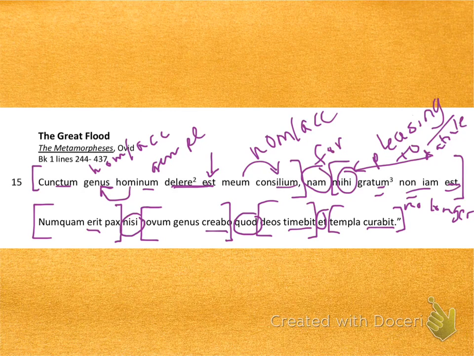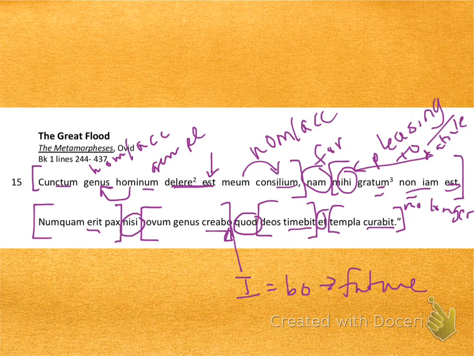Why? Or why not? Nisi, unless. Creabo. Do you see that creabo ends with the letter O? O means that the subject is I. This is Jupiter talking. The B in front of the O makes it I in the future tense.